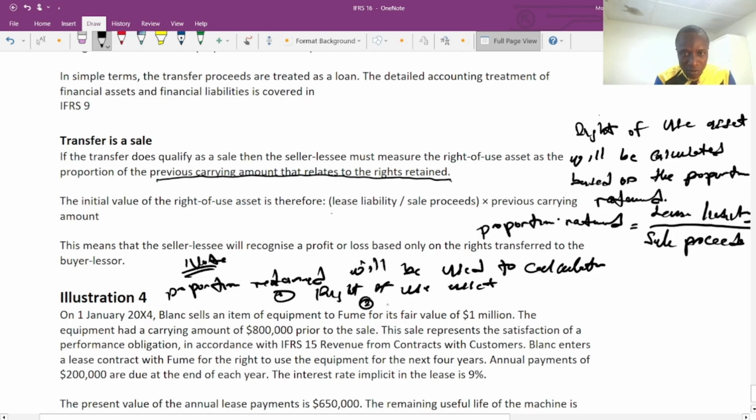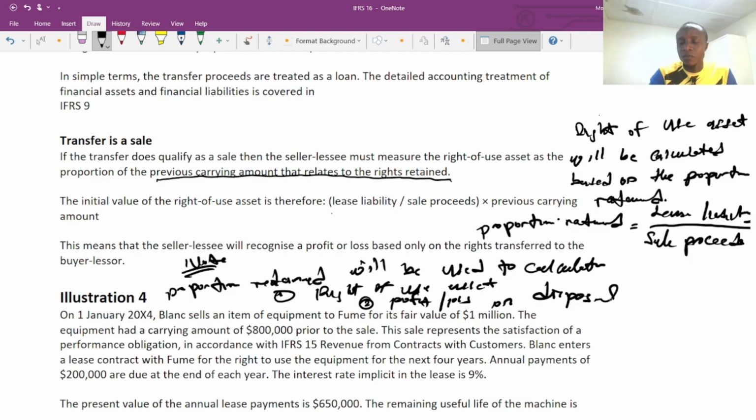Second point, the profit or loss on disposal. So this is the reason why we need to determine the proportion retained, because we are going to use it to determine the profit or loss on disposal.